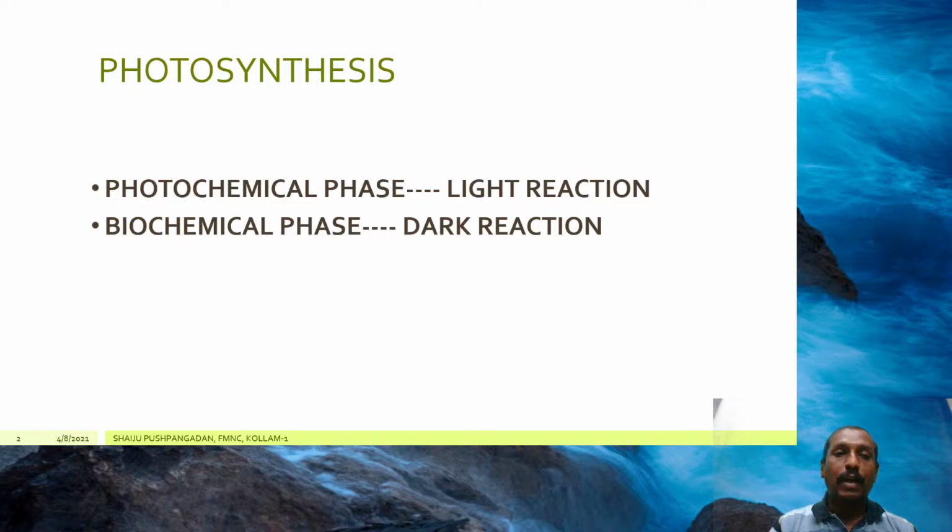That reduction of carbon dioxide to carbohydrate is not a simple process, but it includes a series of biochemical reactions catalyzed by different enzymes. So this second phase is called biochemical phase, and it is otherwise called dark reaction. In the sense, the light reaction can happen only in presence of light, but dark reaction can happen both in the presence and absence of light. Why is it called dark reaction? The first phase is called light reaction, so the second phase is called dark reaction, that's all.